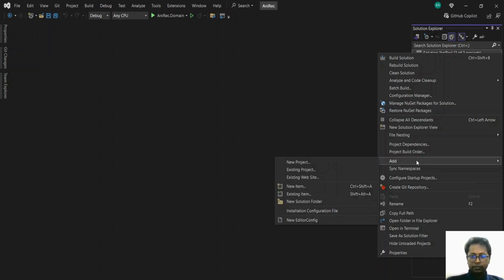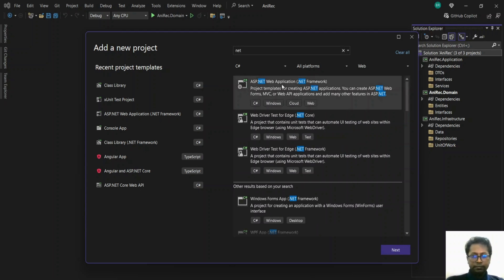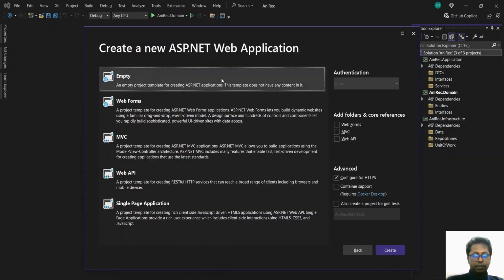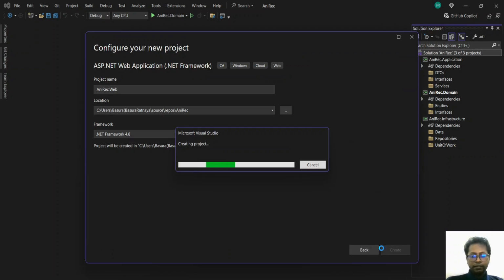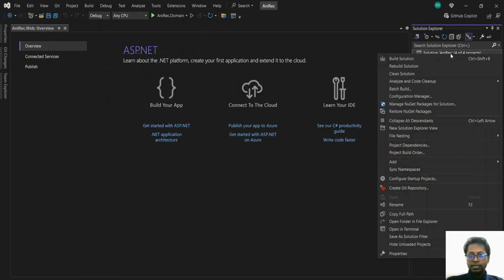So we'll add a new project. For now, we'll make this a .NET Core application. Okay, we'll call this Embark. We'll keep this blank project for now because we'll be adding the functionality to it later. Yeah, this is creating it. So we have our presentation layer.